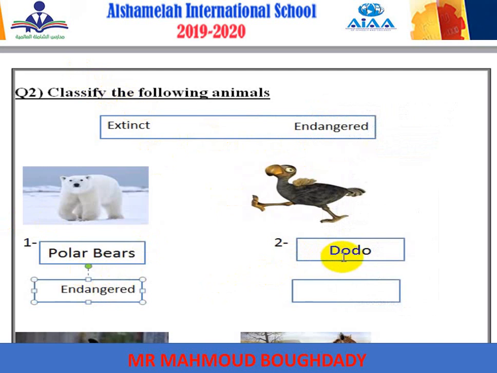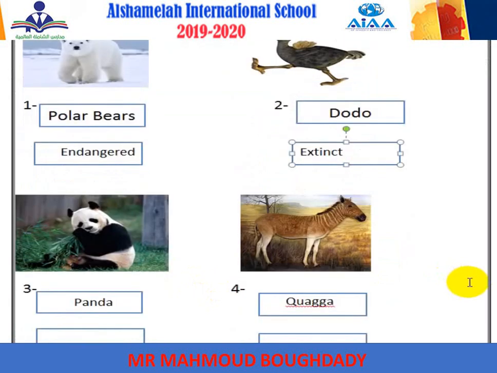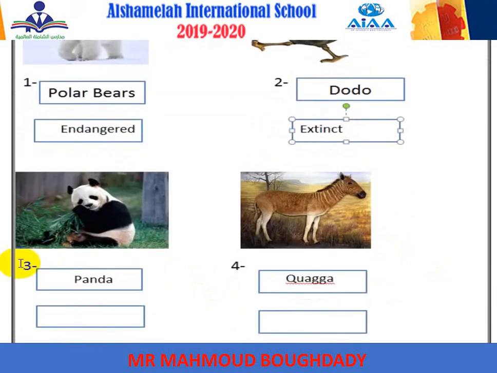Endangered. Okay. Now number 2, dodo. The dodo is a kind of bird which is extinct. Yes, mister. So let's put it here. So the first one, polar bears, endangered; dodo, extinct. Let's start answering number 3 and 4. Panda.